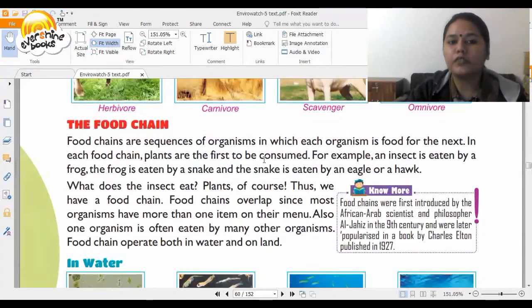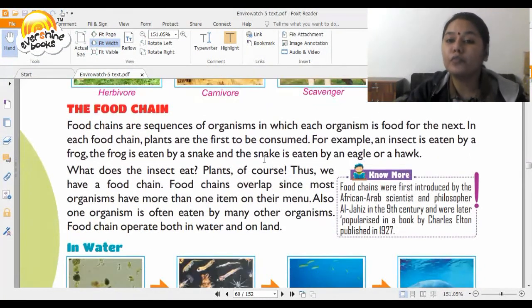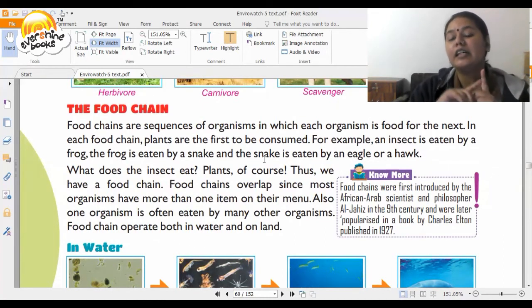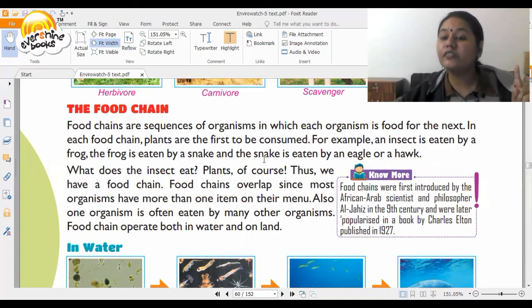The next thing that we study about is the food chain. Now, why is it that we have been saying save the environment, save the trees, save the animals? Why? We're going to talk about that in food chain. How one organism is dependent on the other organism, and this entire chain is very long.